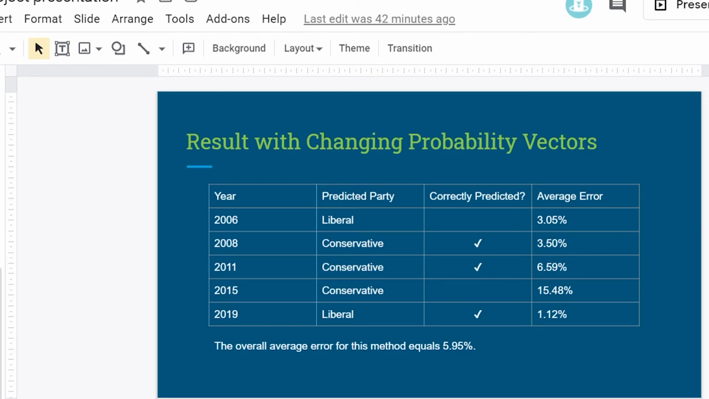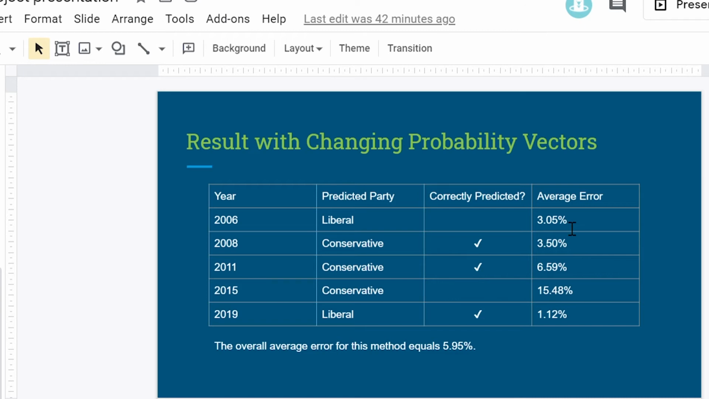I'm going to be taking over from here. In this slide, I'm going to be talking about the result of the prediction with the changing probability vectors. As you can see in this table, it shows all the years that we're trying to predict and see if it actually matches the real data set. For the first one, 2006, you can see it's not correctly predicted, and the average error is 3.05, which is similar to the Markov chains.